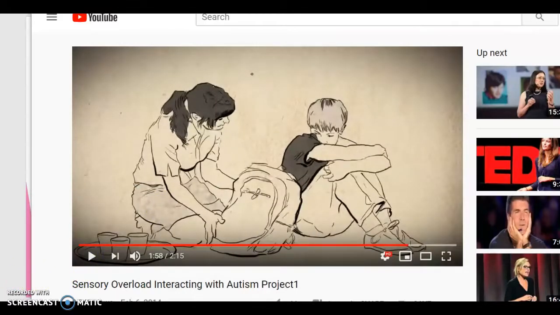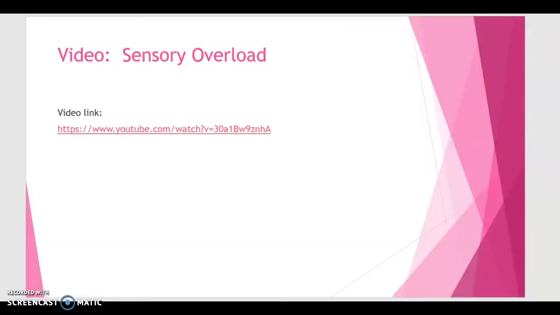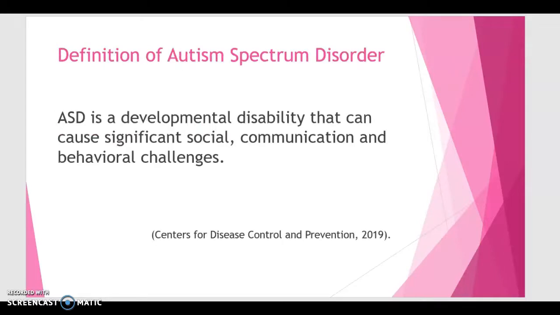All right, looking at that video, it provides us an overview of really what students can be going through. So let's learn a little bit more about autism spectrum disorder. First of all, ASD is a developmental disability that can cause significant social, communication, and behavior challenges. There's often nothing about how people with ASD look that sets them apart from other people.